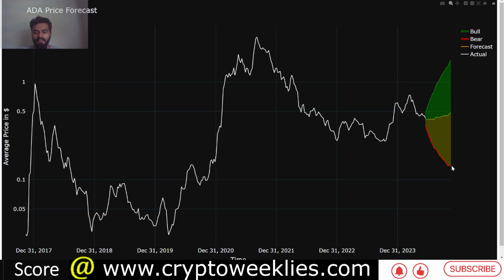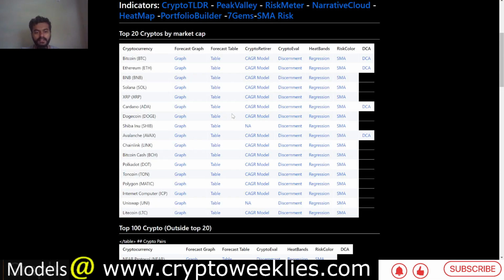The bear case, if there is a sizable correction in the market, the price action could plummet to between 14 cents and 35 cents. So that's the one standard deviation bottom. If we go there, even in the bear market of 2022, later part of 2022, early 2023, the price action did not fall as far as 24 or 25 cents for ADA. This is again the AI based approach.